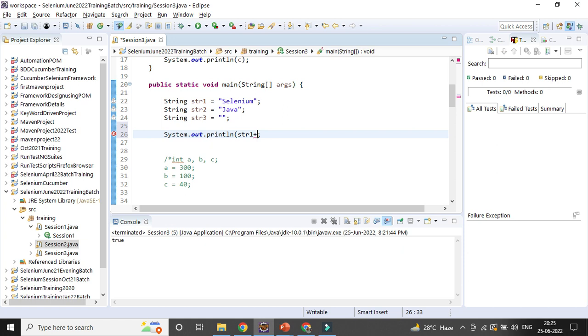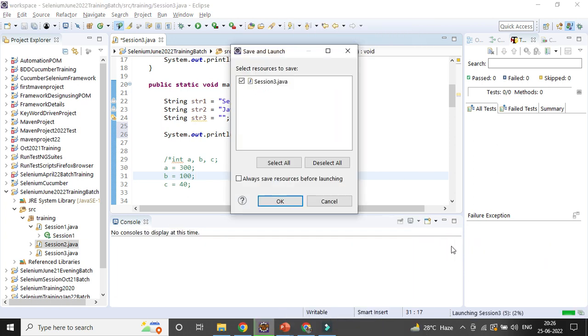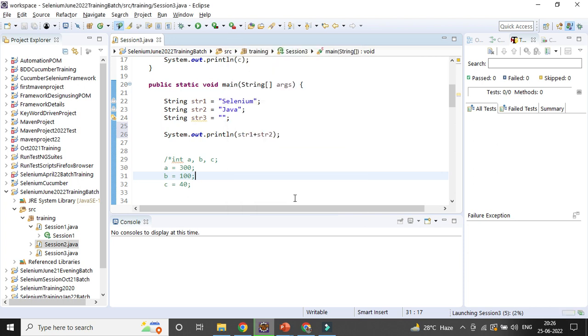You need to use the plus sign only. What will happen is it will just clap the strings together and append it, Selenium Java, without any space. You could see here it will concatenate.